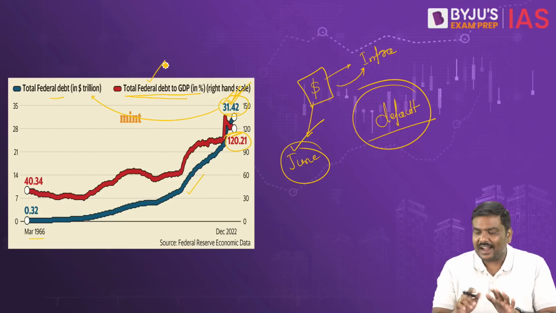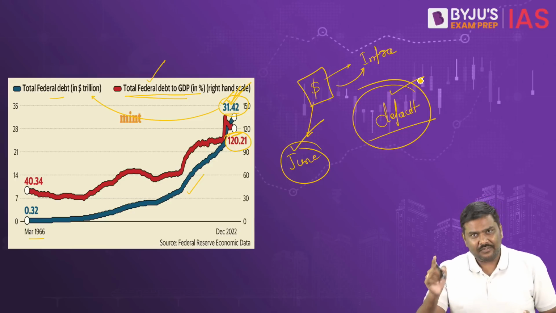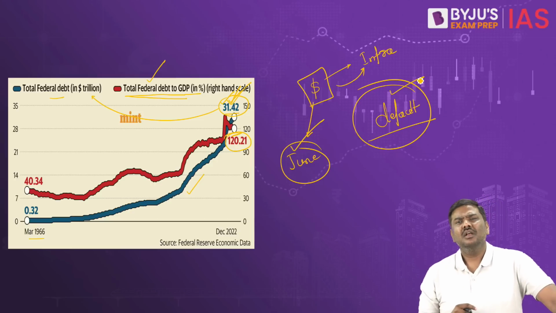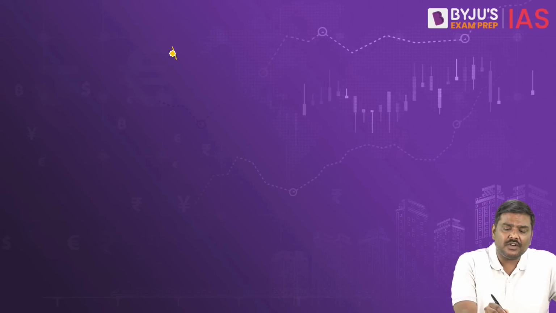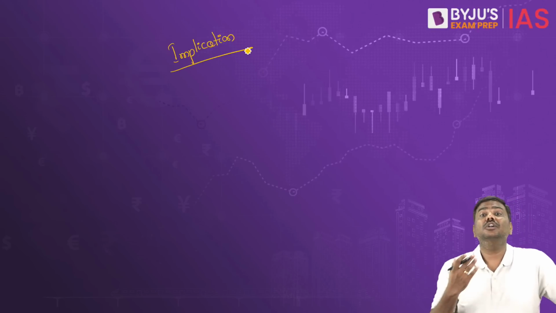And that is the basic idea of US debt level, default, etc. Now let's say there is a default by the USA government. What are the implications of it? What are the repercussions if the government of USA will default on its debt?